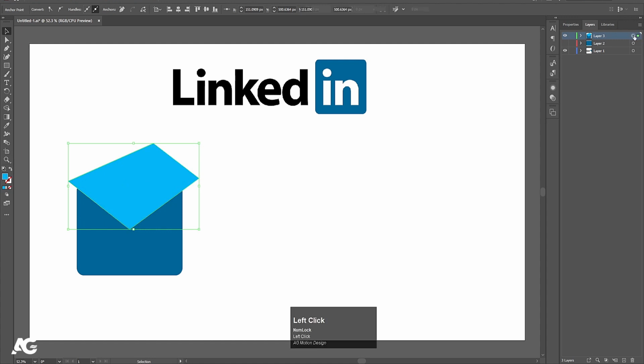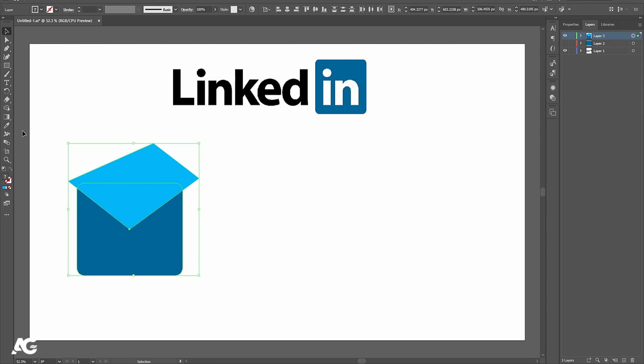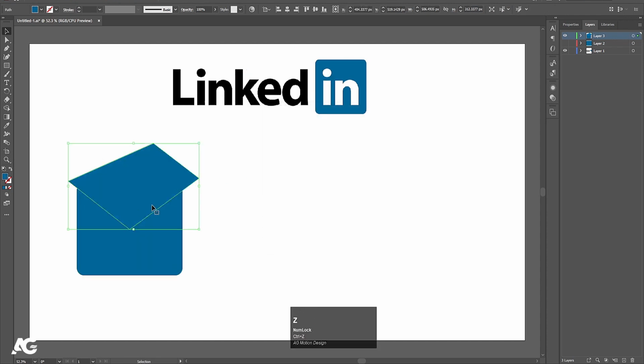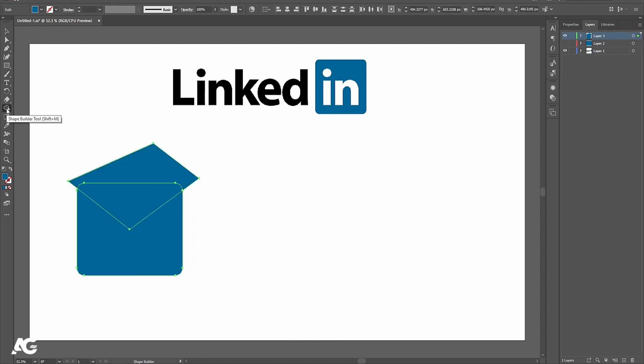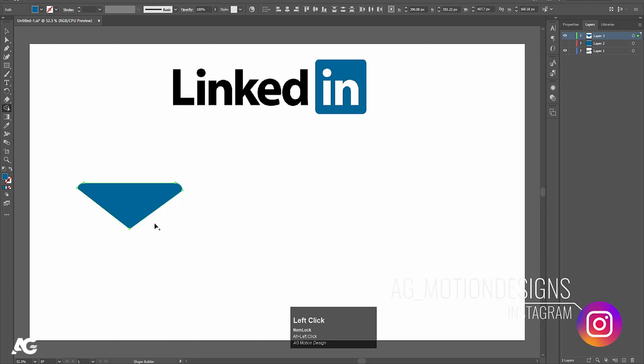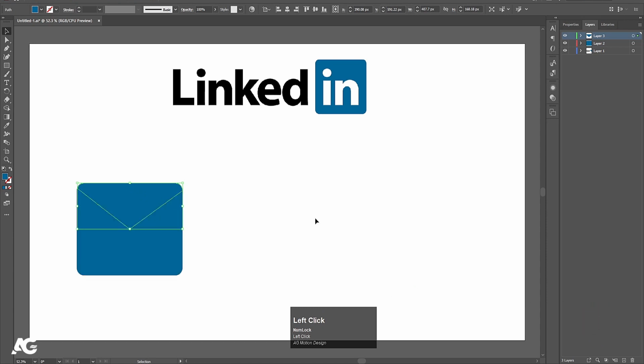Now click on this icon to select all of them and now press Shift M to select the shape builder tool and click on this one and hold Alt and click on it, also Alt and click on it so we can delete this. So we will get this kind of shape and we will enable this layer again.